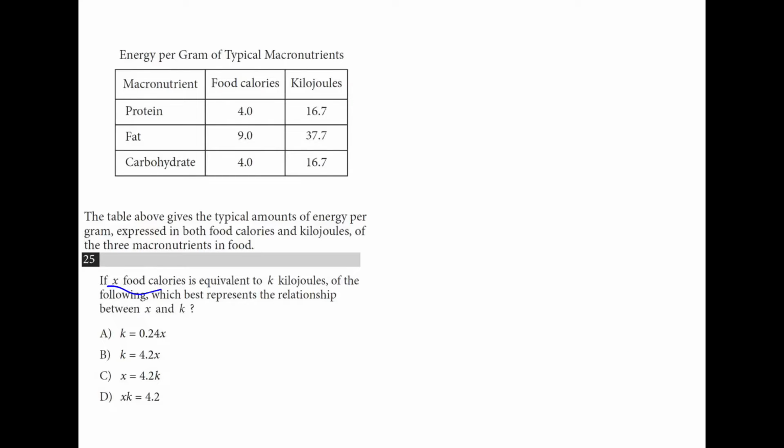So they are saying X food calories is equivalent to K kilojoules. So they're kind of making it into a linear equation. What's the slope? As this one goes up 5, this one goes up 20. So 20 over 5, the slope's going to be something like 4. And we want X next to that 4, so there's our answer.